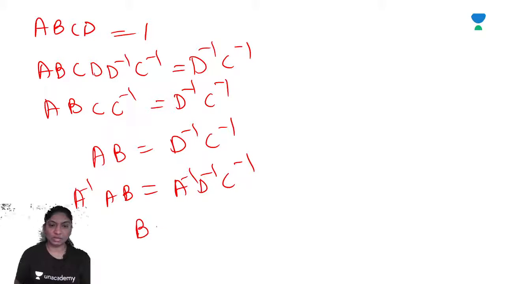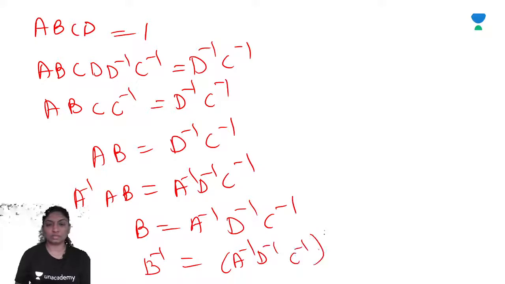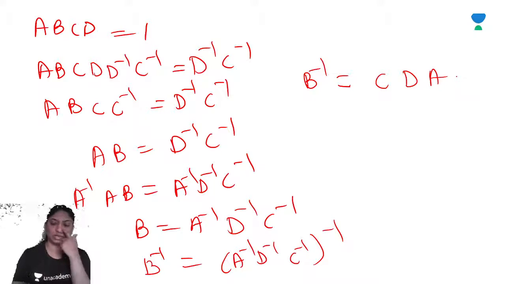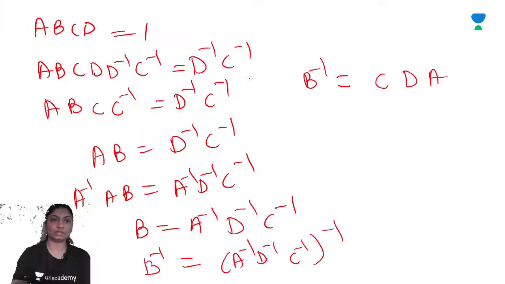Right? So B is equal to A inverse D inverse C inverse. Taking inverse on both sides, B inverse is equal to A inverse D inverse C inverse, whole inverse. So you will get C inverse first, then D, and then A. So B inverse is equal to C, D, A. So which one is the correct option? Option B. Okay. Now let's see the next one.